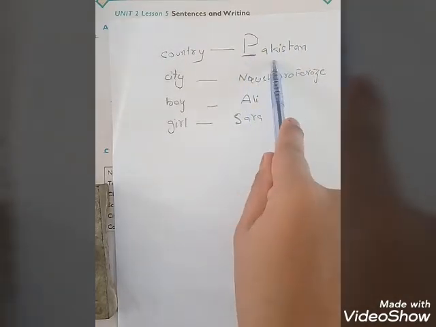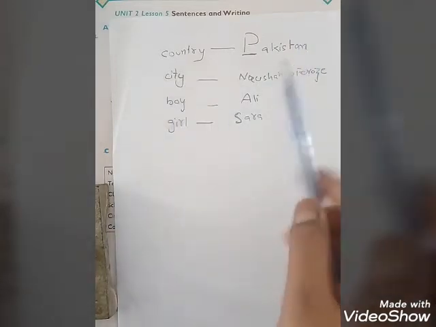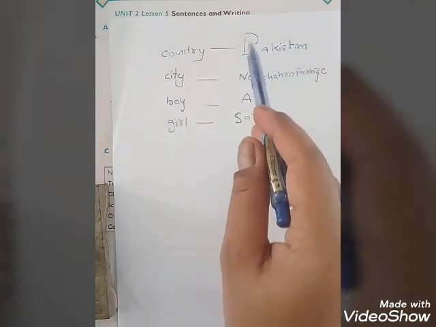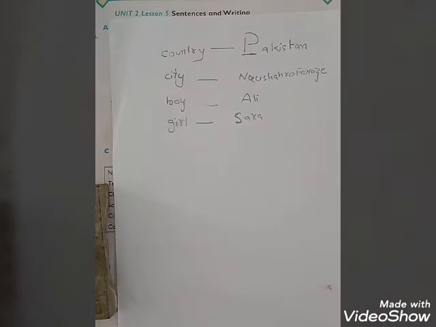Pakistan is our country. We will write it with capital P. No matter where we write the word Pakistan, we always write it with capital P, in the middle of a sentence or at the end of a sentence. And when we start any sentence, we always start with a capital letter too.